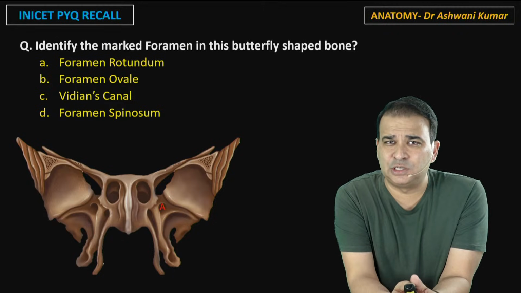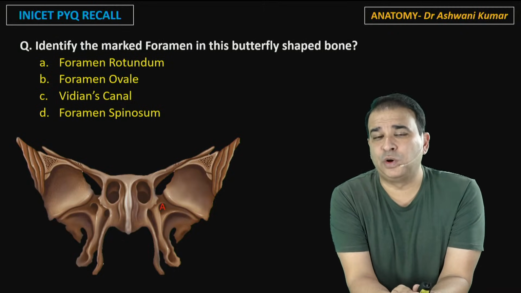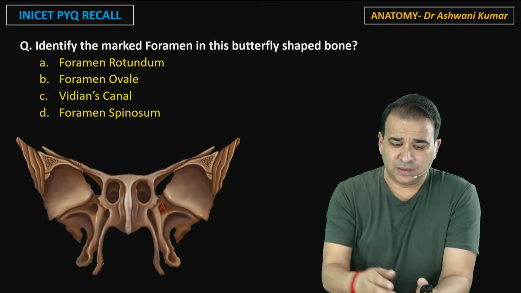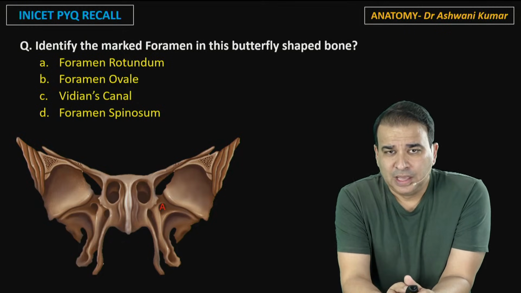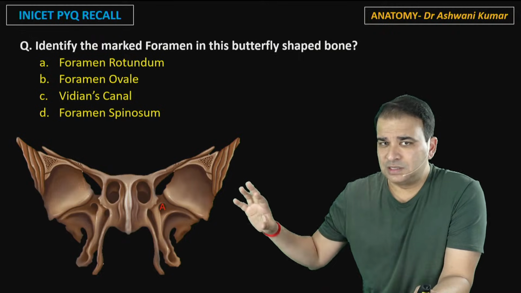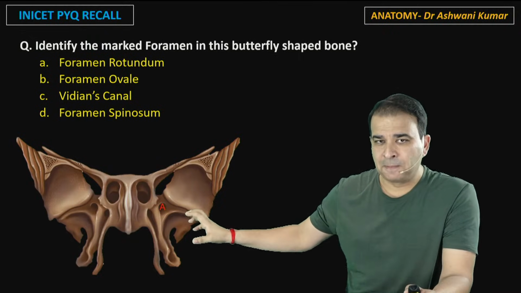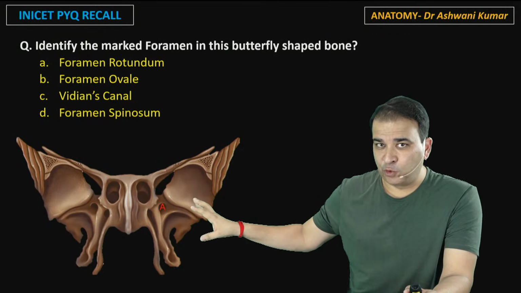So generally, in this INICET you can expect a question on the temporal bone or maybe a question on the sphenoid bone. This is one of the INI questions only. Now, the first important thing: I'm pretty sure everyone knows that's a sphenoid bone here. Now, what view of sphenoid is this? Now guys, this is the anterior view of the sphenoid bone.